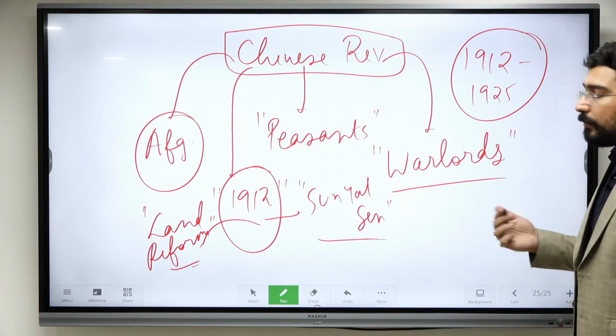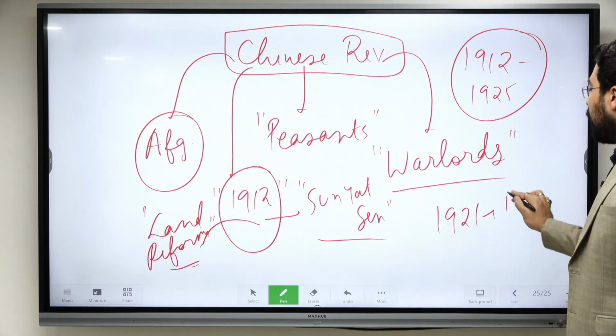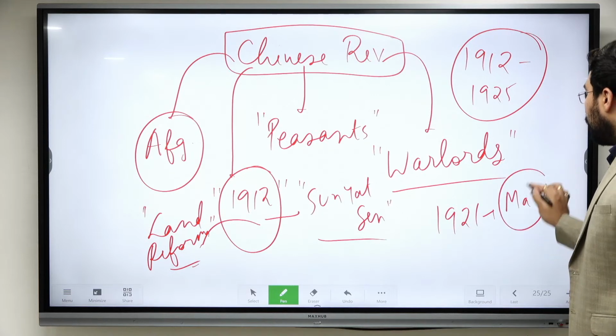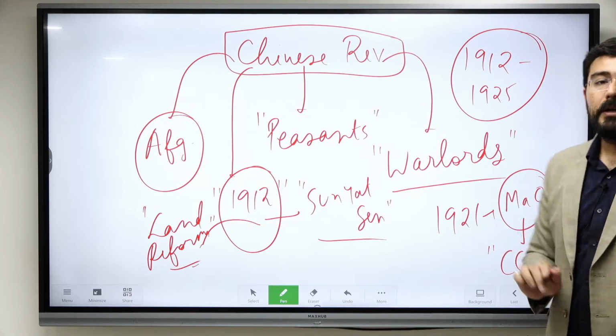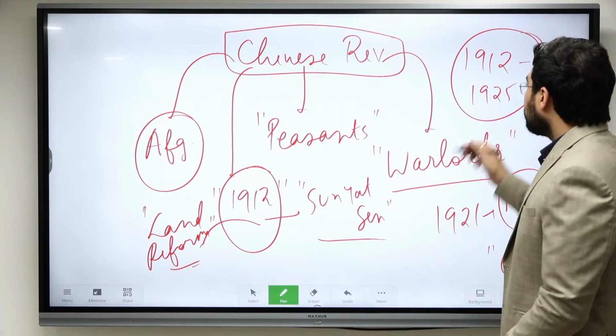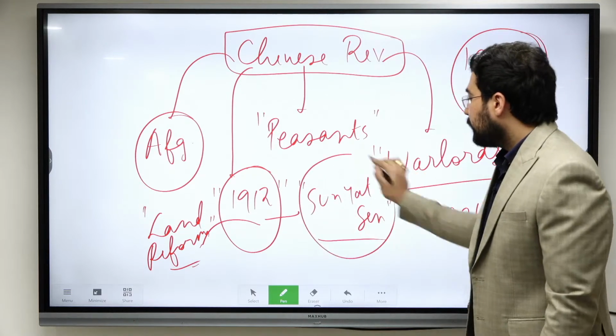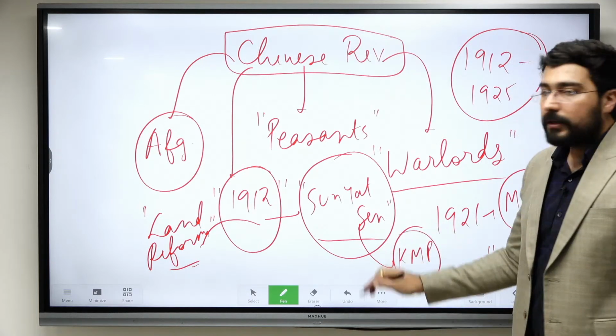There was no big problem in China. In 1921, Mao started the foundation of the Chinese Communist Party. The CCP came into the picture. Sun Yat-sen had created the party known as KMP.